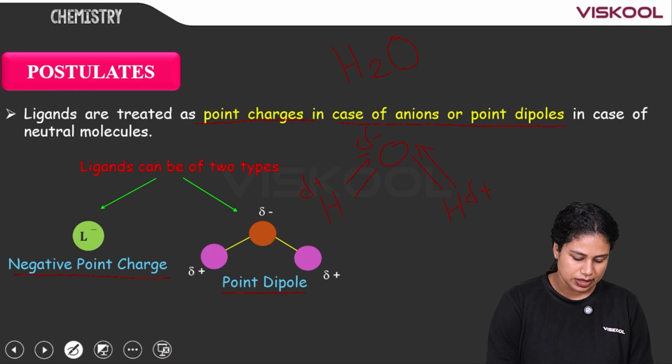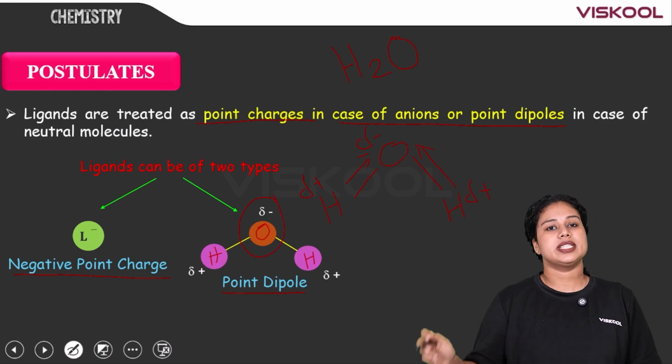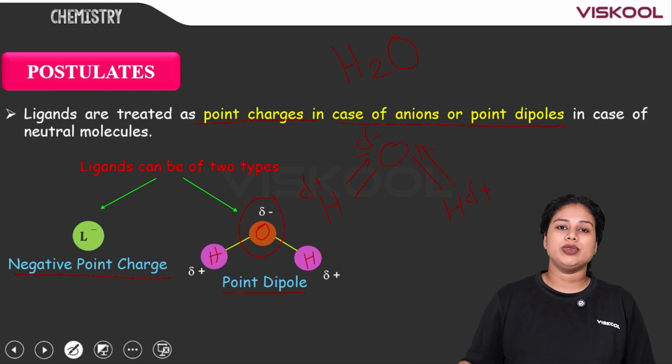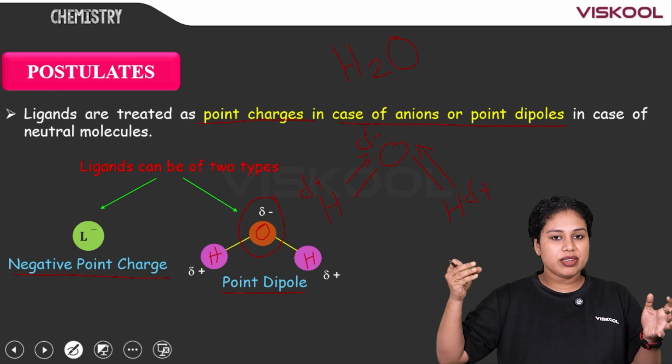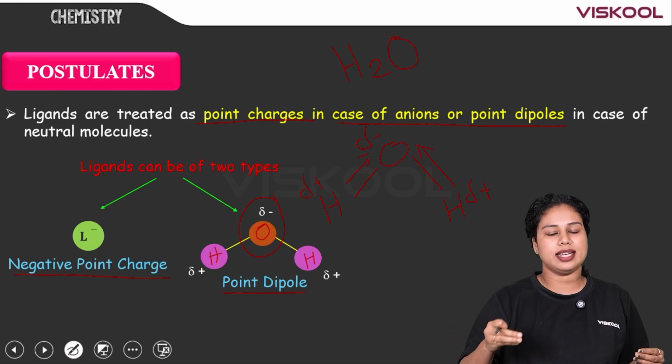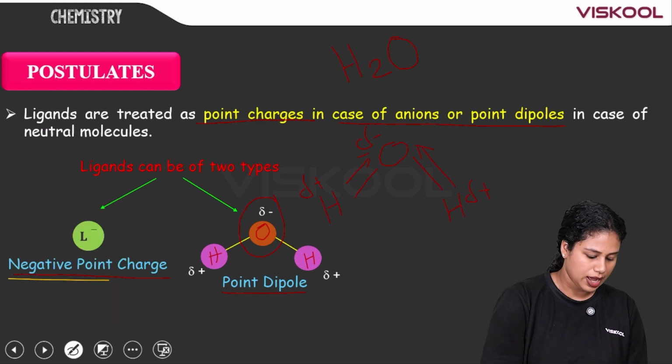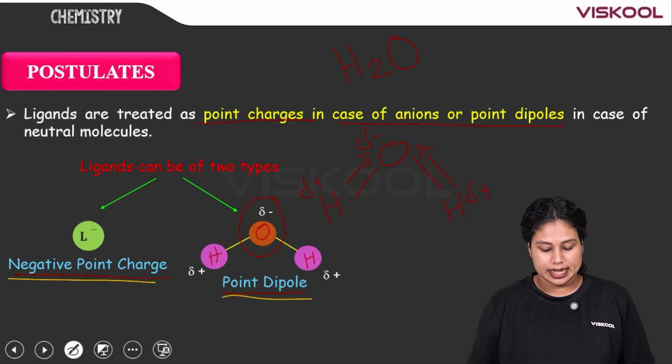Here, as you can see, if this is oxygen and these are the hydrogens, there is a small negative charge on the oxygen atom in the case of water. So the ligand will approach through the oxygen atom which is carrying a negative charge. So ligands are of two types: negative point charge, and point dipole.